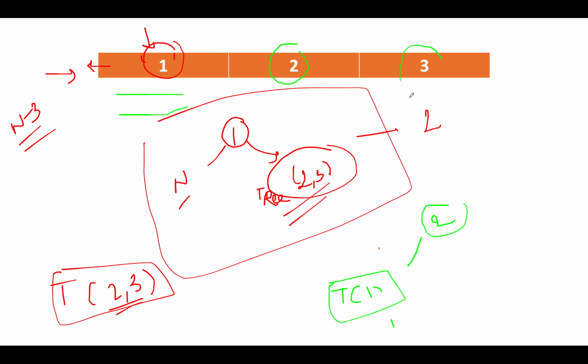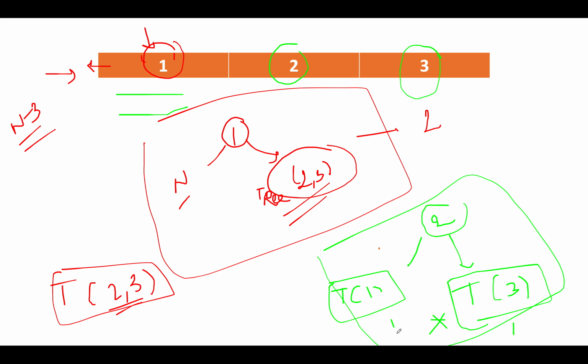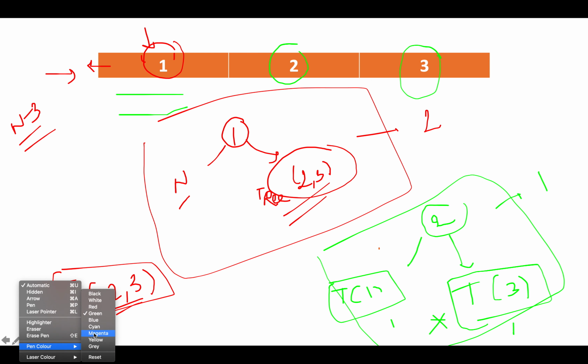Let's look at its right child, the total number of trees that are possible using 3 as a node. What is the size of the total possible candidates here? The size is only 1, and the total number of trees possible using one node is 1. So let's write those up, and we'll multiply these two contenders together. This would be the answer for the total number of trees that are possible using 2 as a root, and this would turn out to be 1. So this also gives us 1.